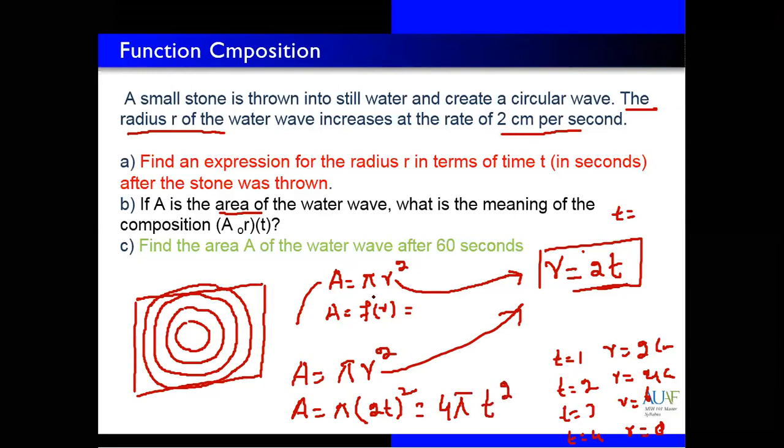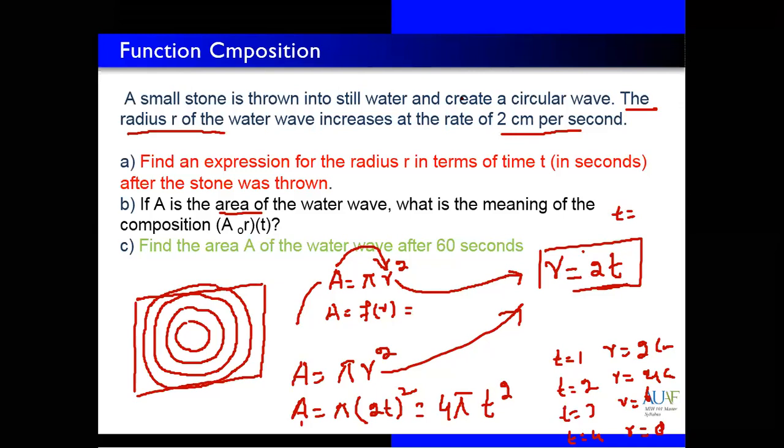Now in the first case, before composition, area depends upon r, but now after composition, area depends upon time. So this is called composition of a function. Great. So composition means you are mixing two different things.